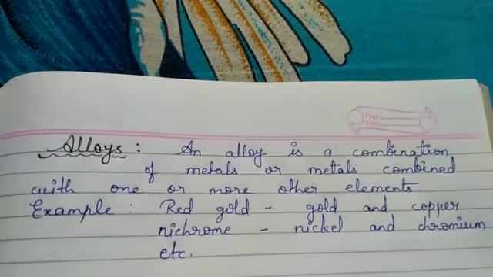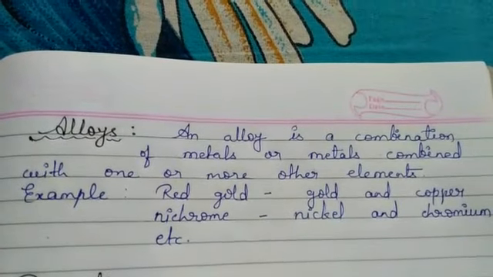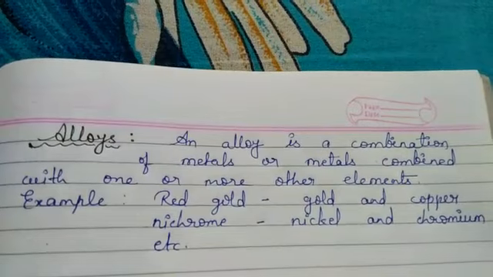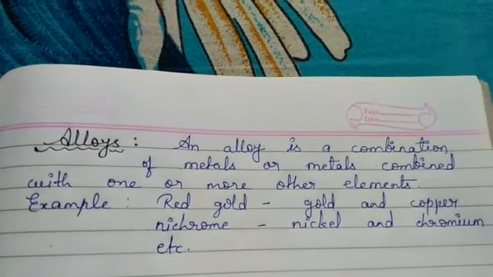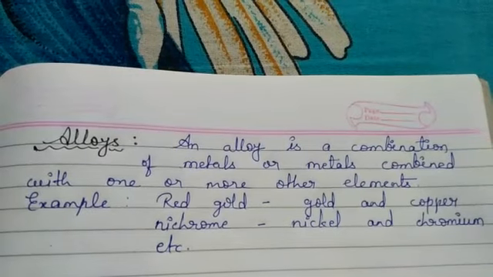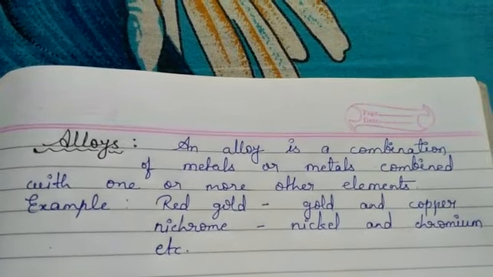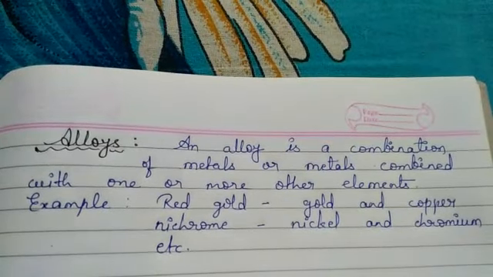Then the third property of alloys is that they are more resistant to rusting. Alloys generally don't rust easily. So for these three properties, we are using alloys in the devices which are made for heating effect of electric current. Once again I am repeating the three properties.